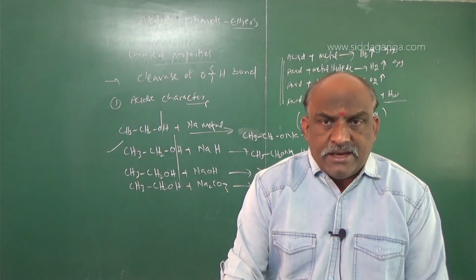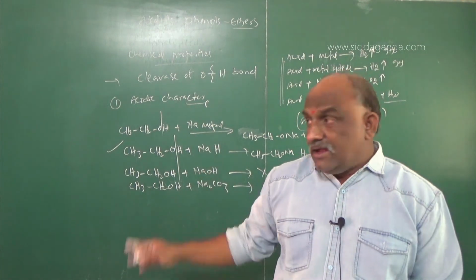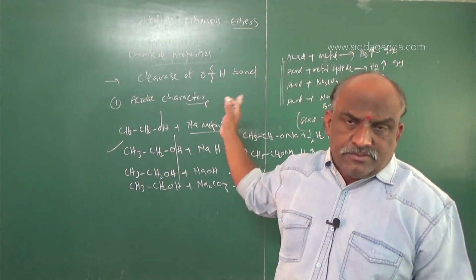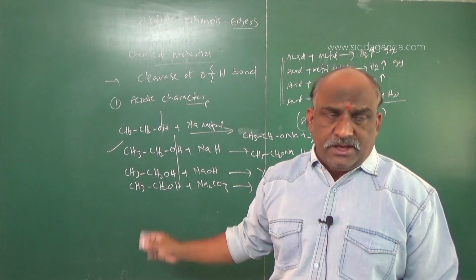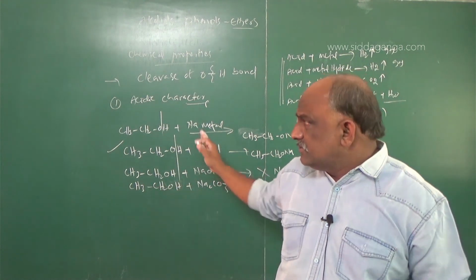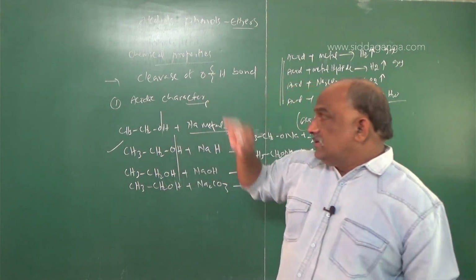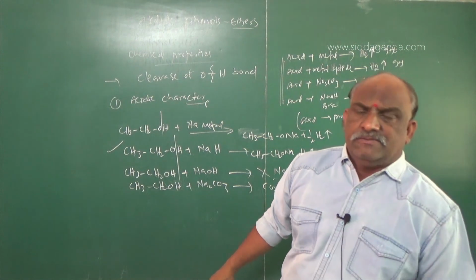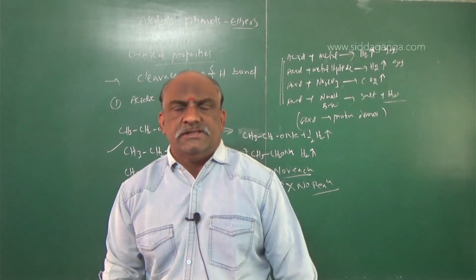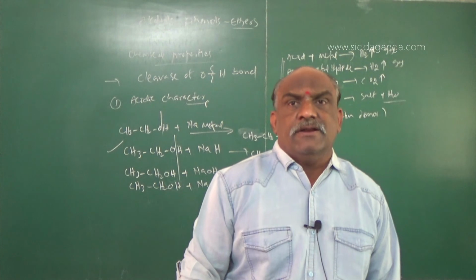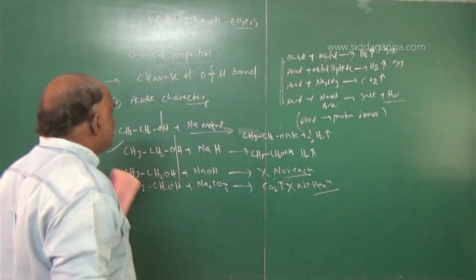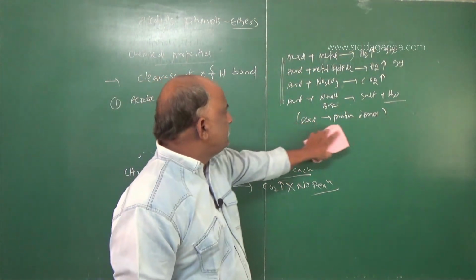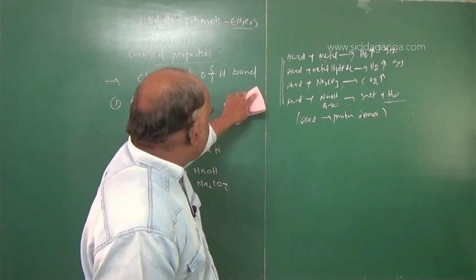Alcohol reacts with metal and liberates H2 gas. Okay, success. Alcohol reacts with metal hydride and gives rise to H2 gas. It is also a success. So these two reactions are evidence that alcohols act as acids, but not strong acids. It's a weak acid. Alcohols are weak acids. So my dear students, make a note: acidic character of alcohol. All alcohols are weak acids.